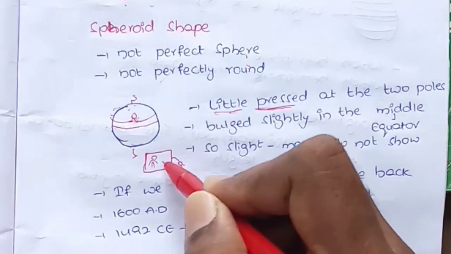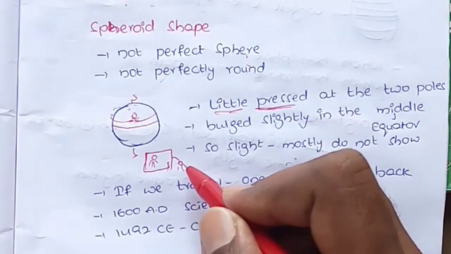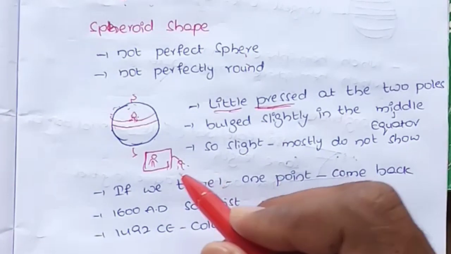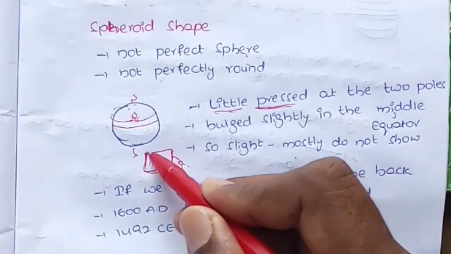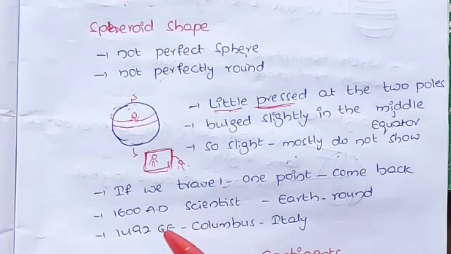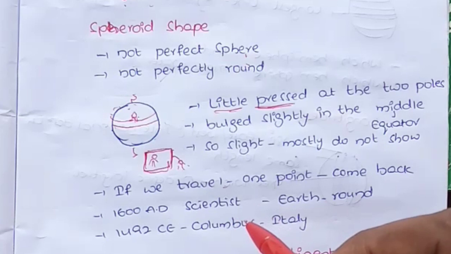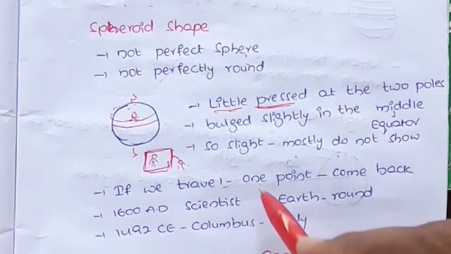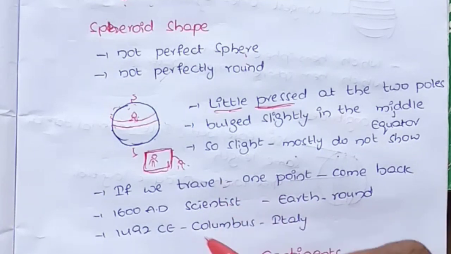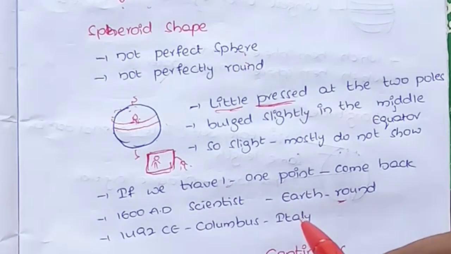The main reason was that they believed Earth was not round, they believed Earth was flat. But since 1600 AD onwards, scientists and sailors started researching this, started traveling from one place to another, and they found that Earth is round.